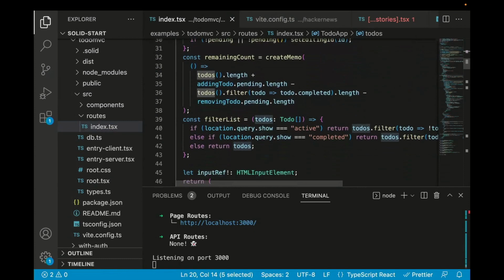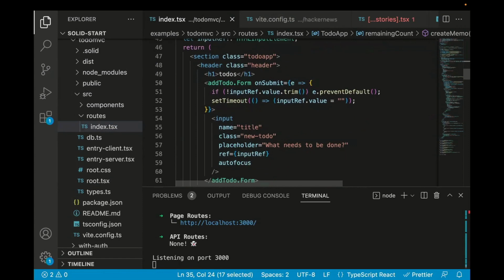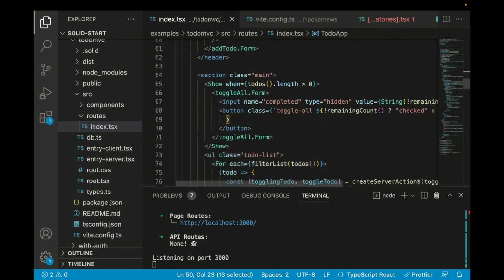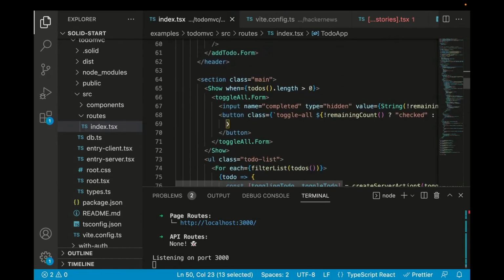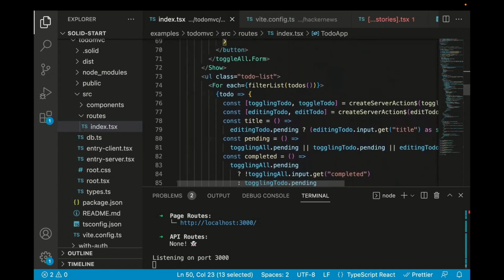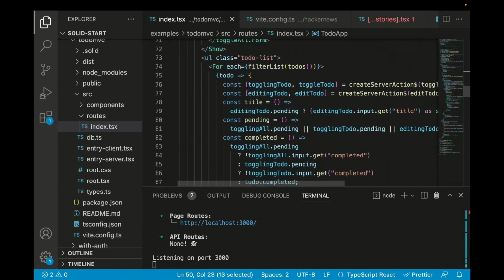And we've used those actions both to do calculations like the remaining count, where we look at the pending to show optimistic updates. And they also are used as forms. So here we wrap a few inputs, maybe a hidden input to pass some special information through, but essentially this is made of a bunch of forms that are exported from those actions. And in fact, we even can nest actions.